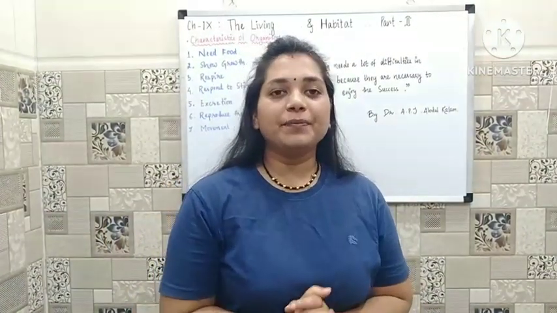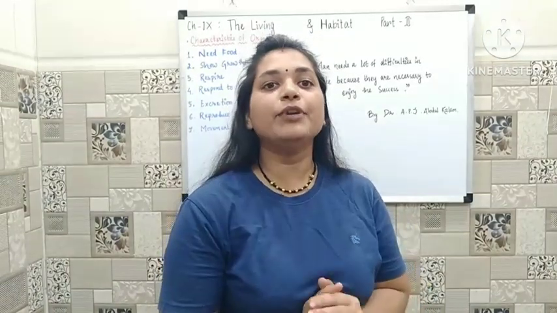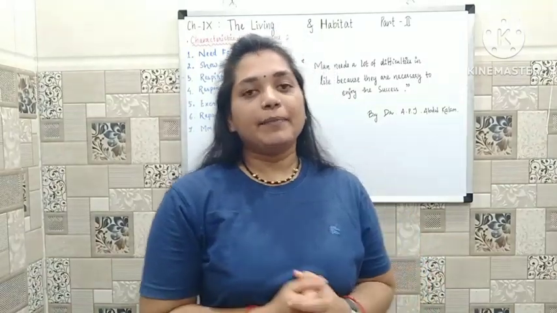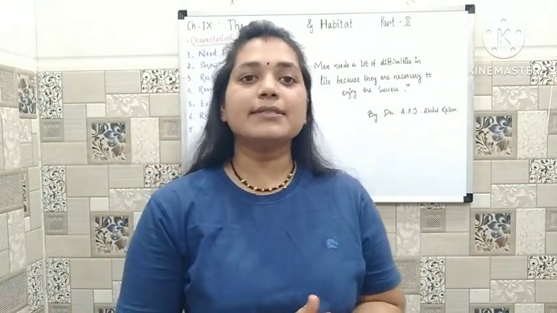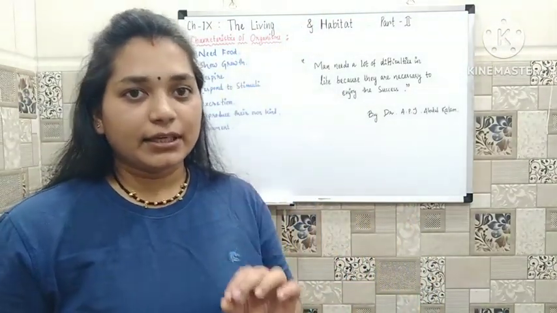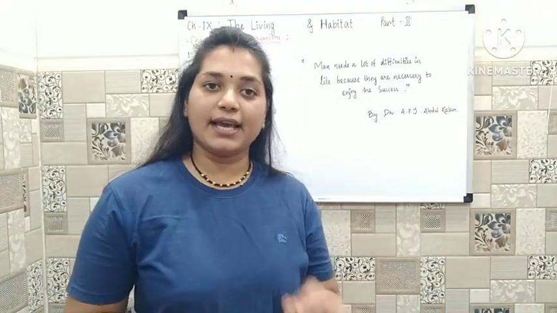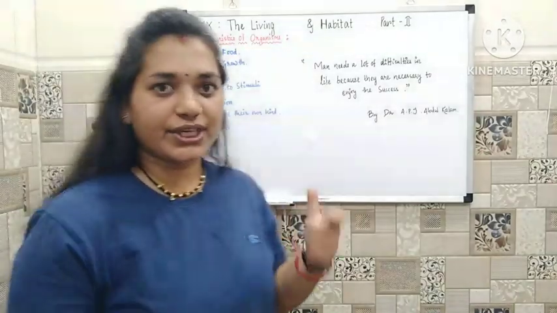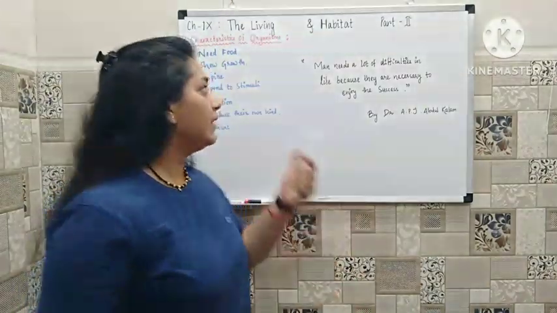First of all, in the previous lecture we have already discussed that in our habitat we have two types of components. One is biotic, the other is abiotic. Biotic means the living component, and abiotic means the non-living component. The biotic components have some characteristics because of which they are called biotic or living. So what are the general characteristics of a living component? Let's discuss one by one.